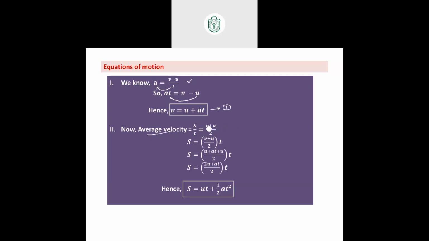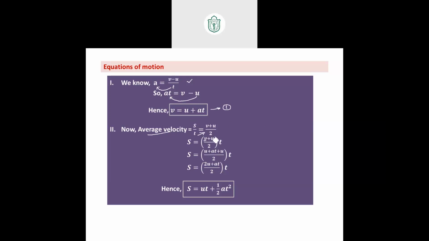There's another way of writing it, that is the actual average of the velocity: final velocity plus initial velocity by 2. Send the time over to the other side: displacement equals v plus u by 2 times t. Now in the place of v, you can write the first equation of motion, that is u plus at. That's all. Only one thing you do, and you've got your second equation of motion.